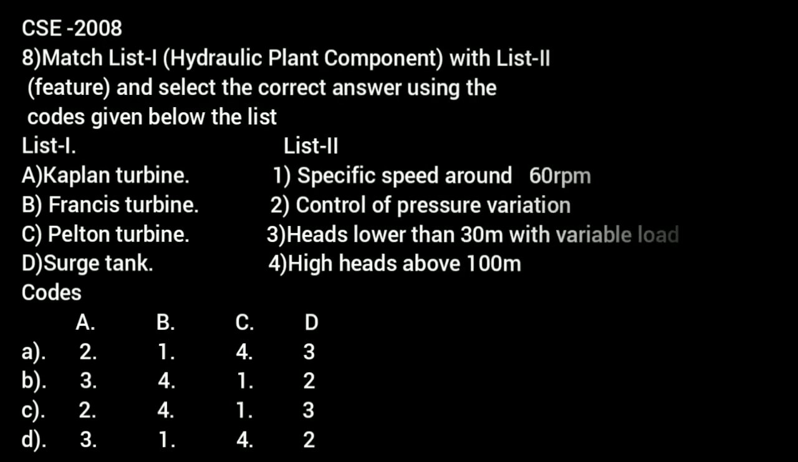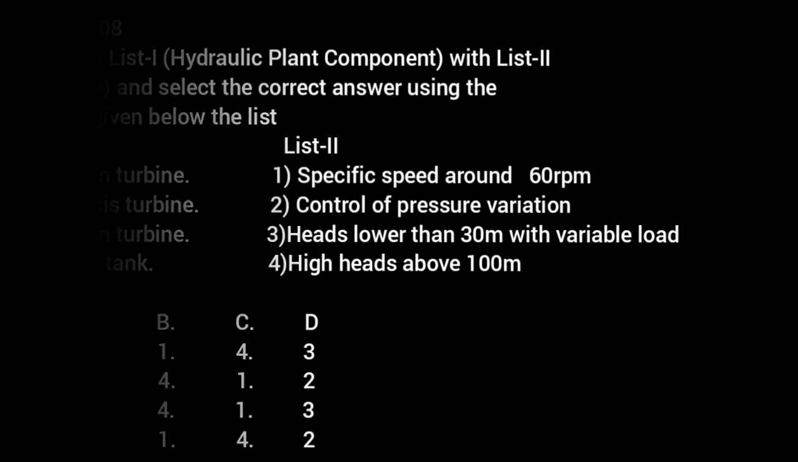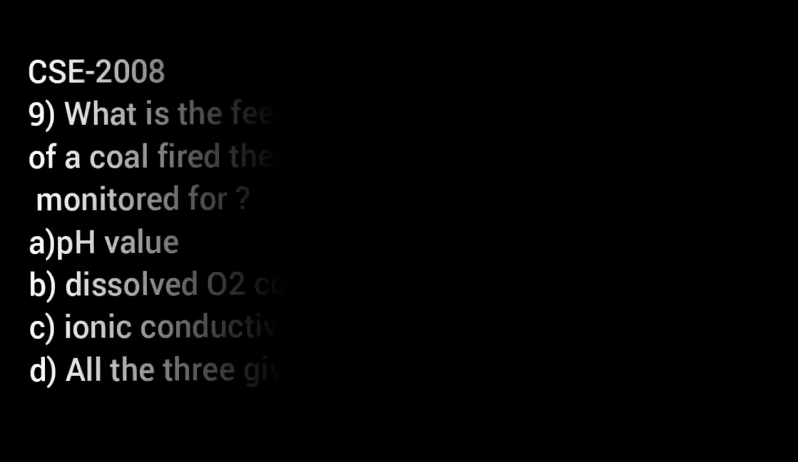2008. Match List 1, hydraulic plant component, with List 2, feature, and select the correct answer using the codes given below. List 1: A, Kaplan turbine; B, Francis turbine; C, Pelton wheel; D, surge tank. List 2: first one, specific speed around 60 rpm; second, control of pressure variation; third, head lower than 30 meter with variable load; fourth, high heads above 100 meter. So you can choose the answer from the options. Let's move to the next question, which was asked in the Civil Service Examination 2008.